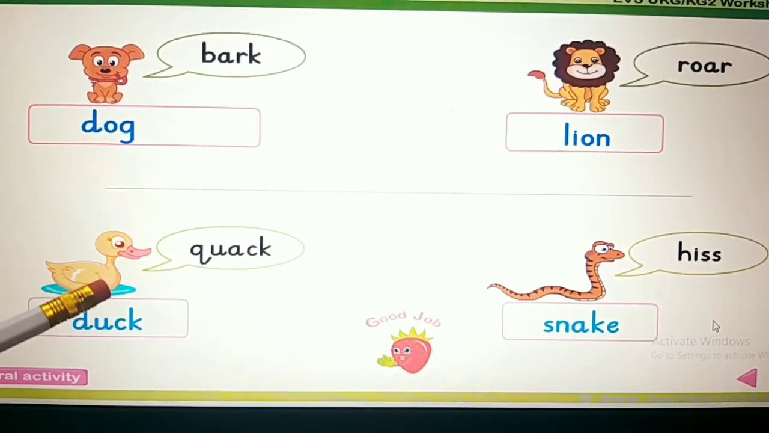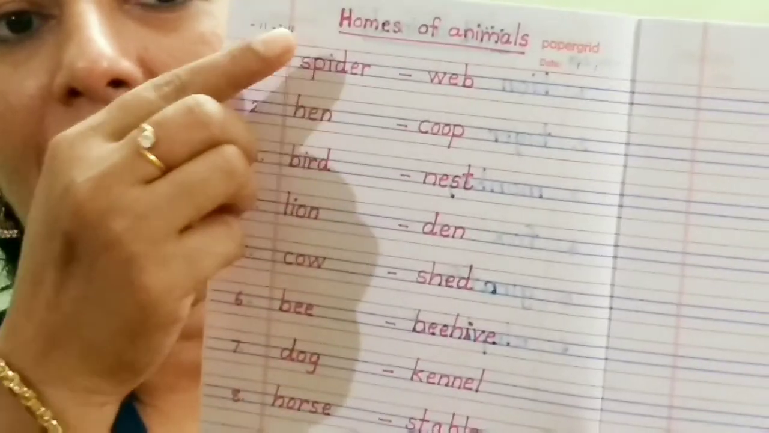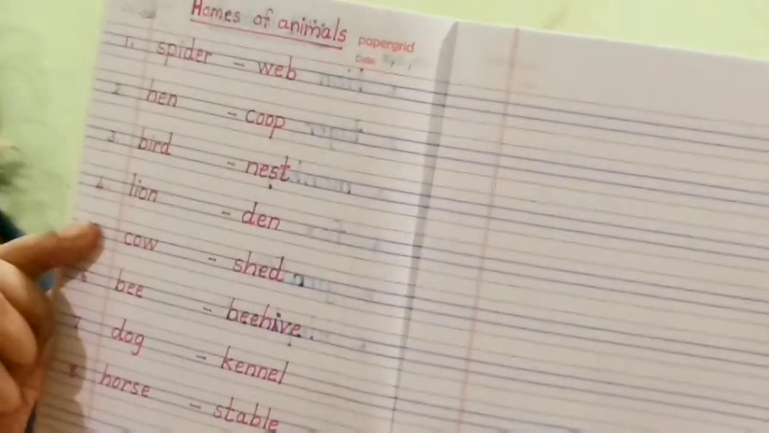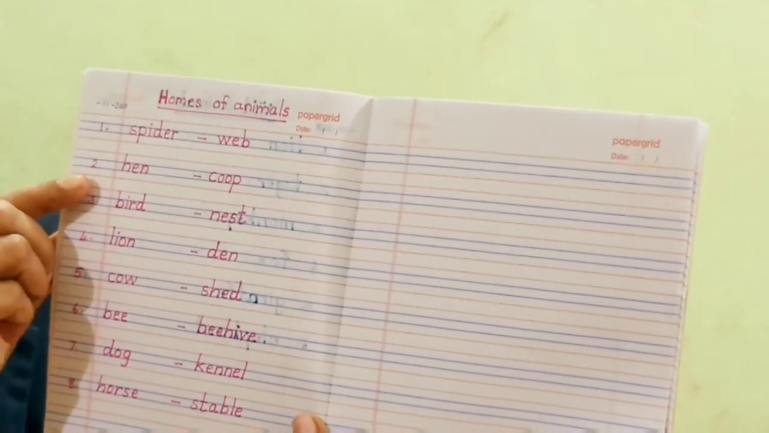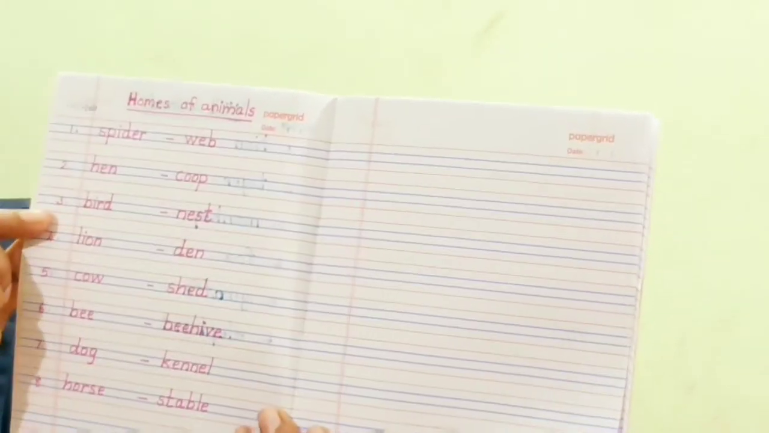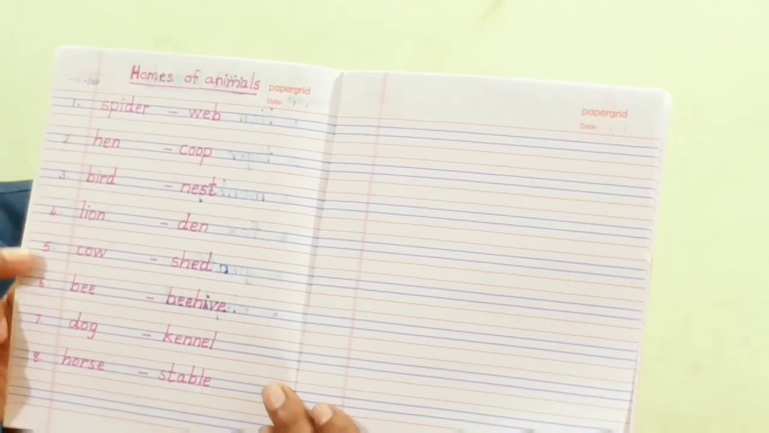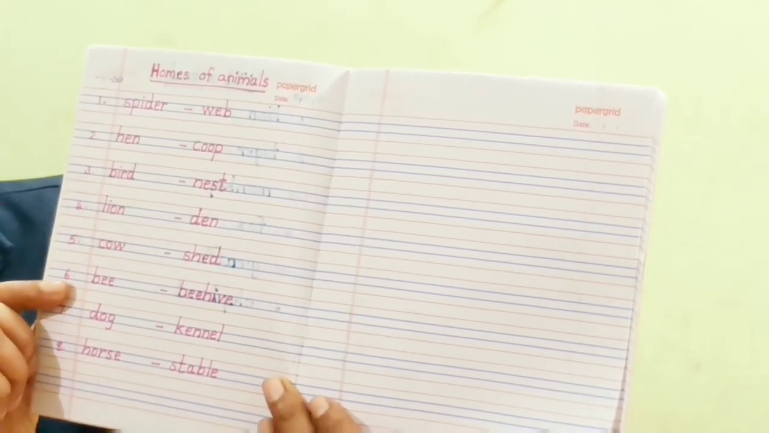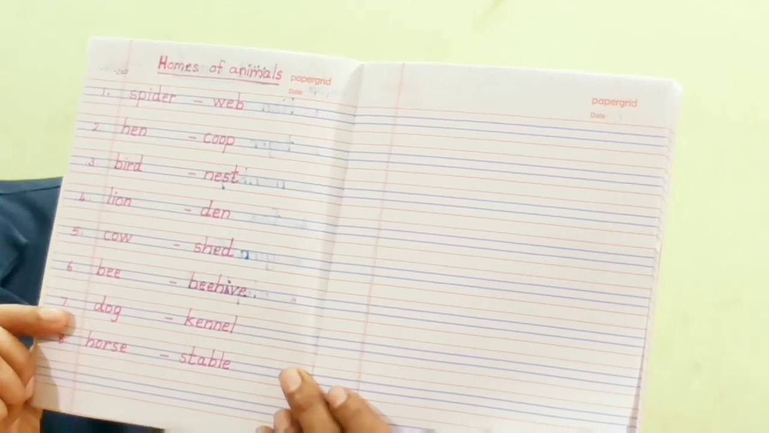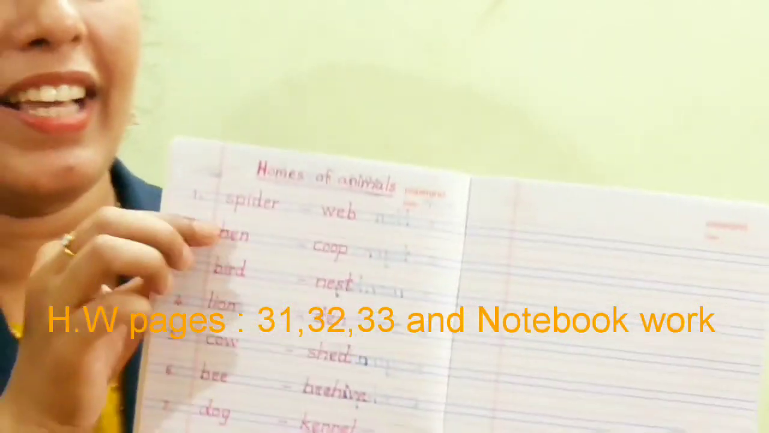Have you completed, children? Please take your EVS notebook. Open it. Write the date in the margin and heading. Homes of animals. Listen. Spider, web. Hen, coop. Bird, nest. Lion, den. Cow, shed. Bee, beehive. Dog, kennel. Horse, stable. You should learn these words.